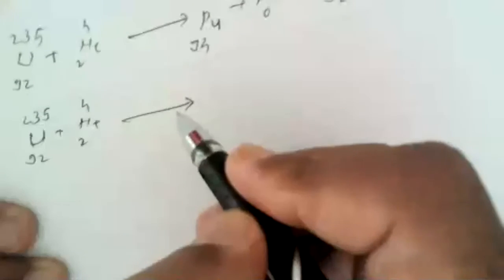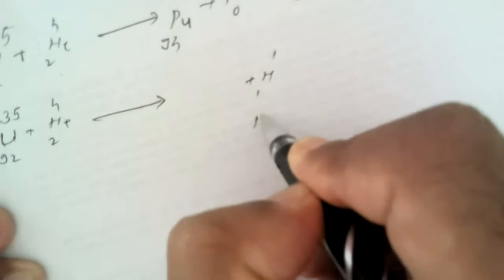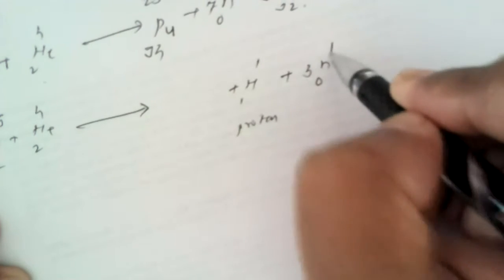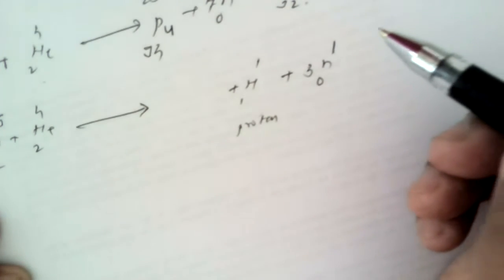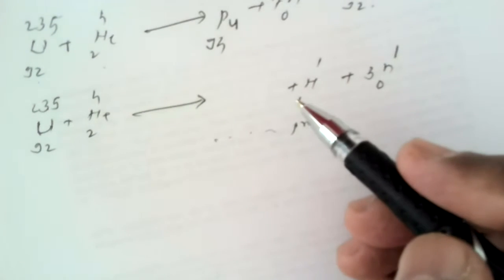Here, if alpha particles are bombarded, during this course, if one proton, this is known as a proton, you have to write in your notebook so that you will be familiar with these notations, one proton and 3 neutrons are ejected, what is the end product that is required during this course? You have to try to work out this particular reaction.